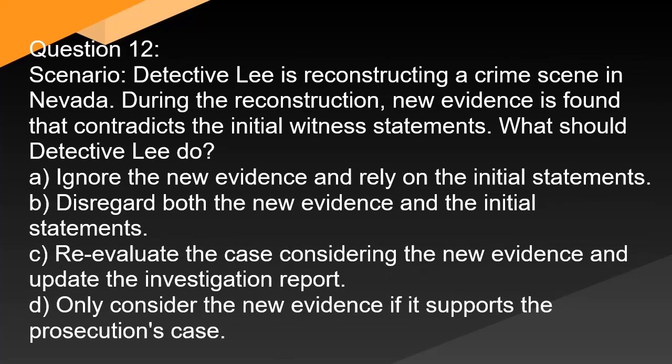Question 12. Scenario: Detective Lee is reconstructing a crime scene in Nevada. During the reconstruction, new evidence is found that contradicts the initial witness statements. What should Detective Lee do? A. Ignore the new evidence and rely on the initial statements. B. Disregard both the new evidence and the initial statements. C. Re-evaluate the case considering the new evidence and update the investigation report. D. Only consider the new evidence if it supports the prosecution's case.